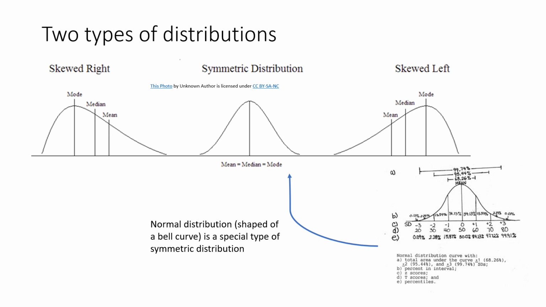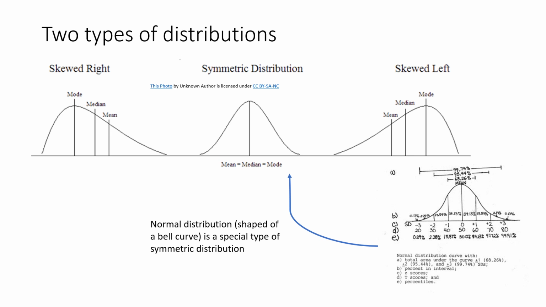And as I mentioned before, there are two main categories of data distribution. There is either a symmetric distribution or a skewed distribution. And for skewed distribution, the data can either skew to the left or to the right.